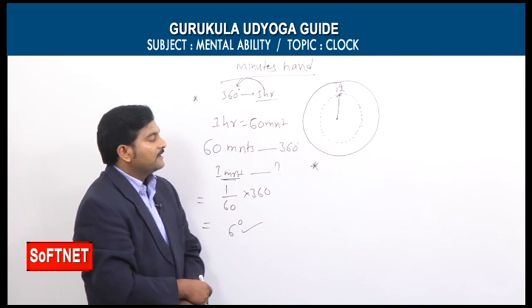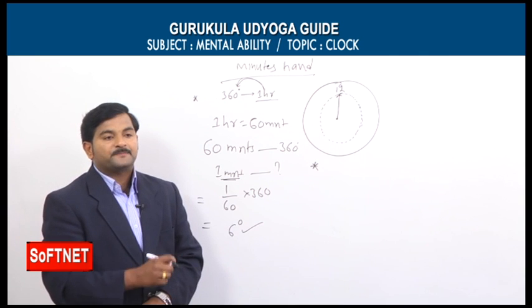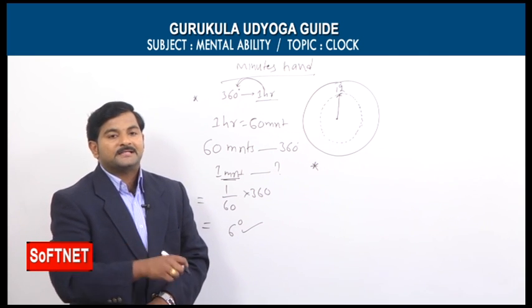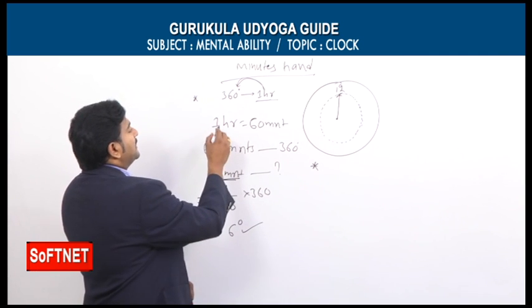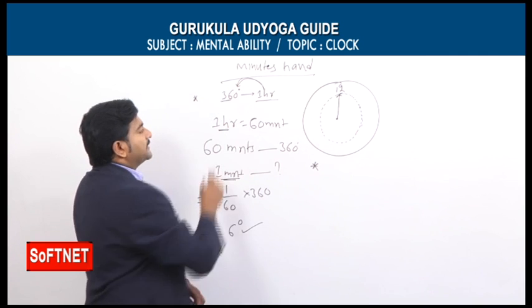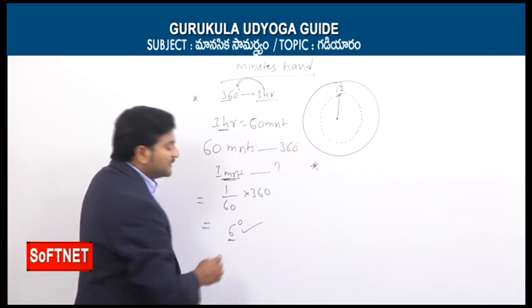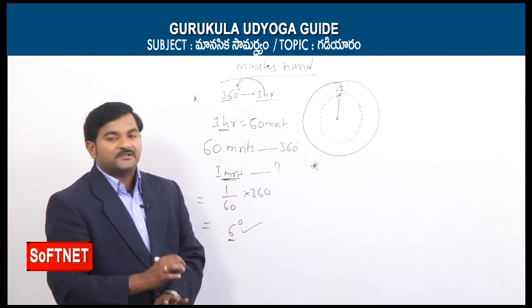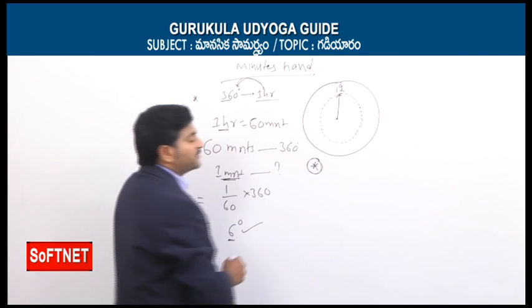In the span of 1 hour, the minutes hand can make 30 degrees. In the span of 1 minute, the hours hand can make half a degree. Similarly, in the span of 1 hour, the minutes hand can make 360 degrees. In the span of 1 minute, the minutes hand can make 6 degrees. So based on these 5 points, again there is a previous question. We will focus on this previous question.